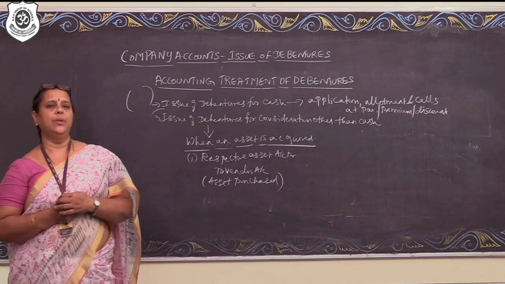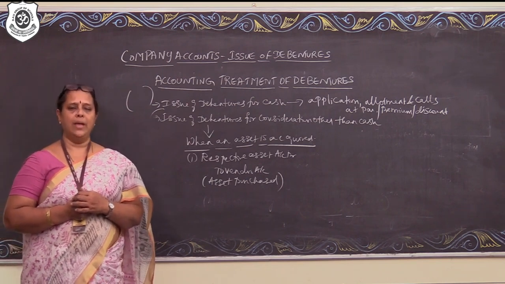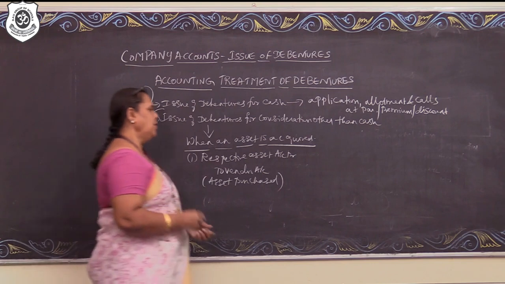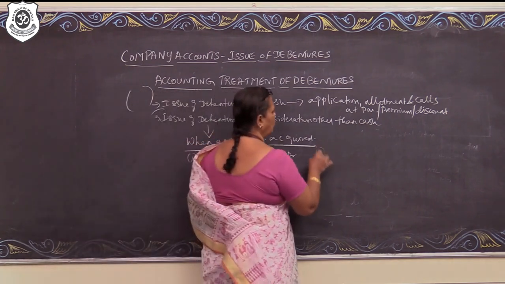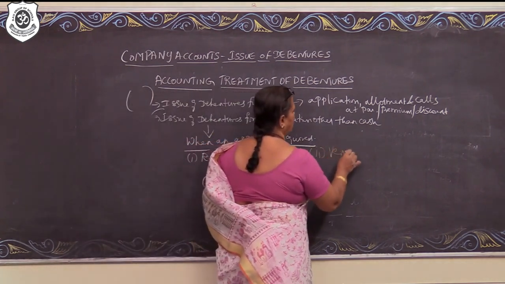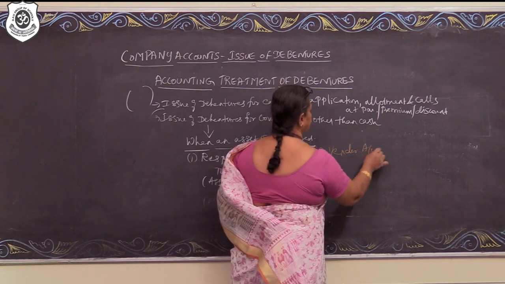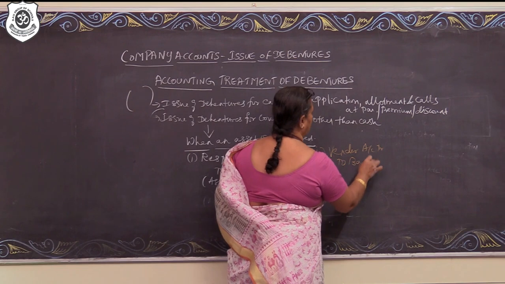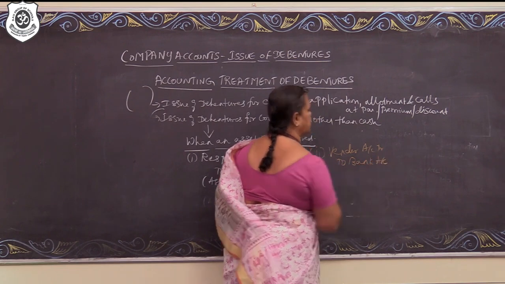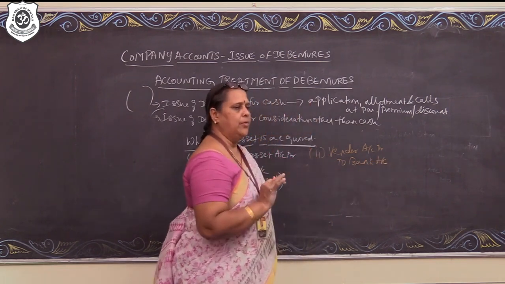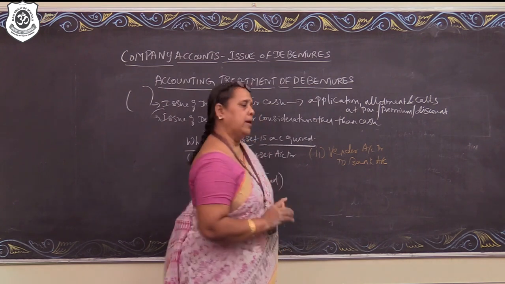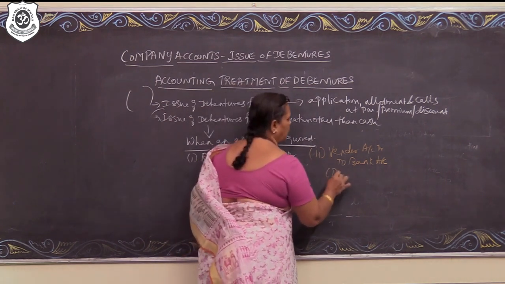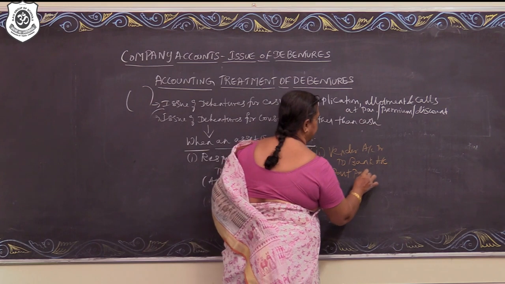In case if the company makes part payment in cash, then the entry number 2 will be vendor account debit to cash or bank account. Nowadays there is no cash transaction at all. We can comfortably write it as to bank account. So, part payment made.